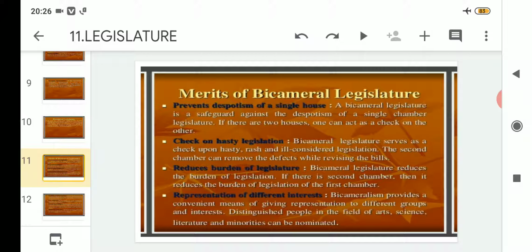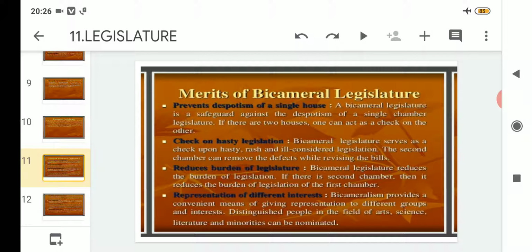So in this way, what will happen? In the bicameral legislature, different groups of people belonging to the field of arts, science, literature, sportsmen and minorities can be nominated and appointed to the upper house.